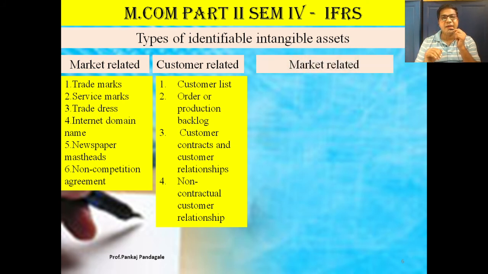Some are sports or cultural related intangible assets that we are going to study.